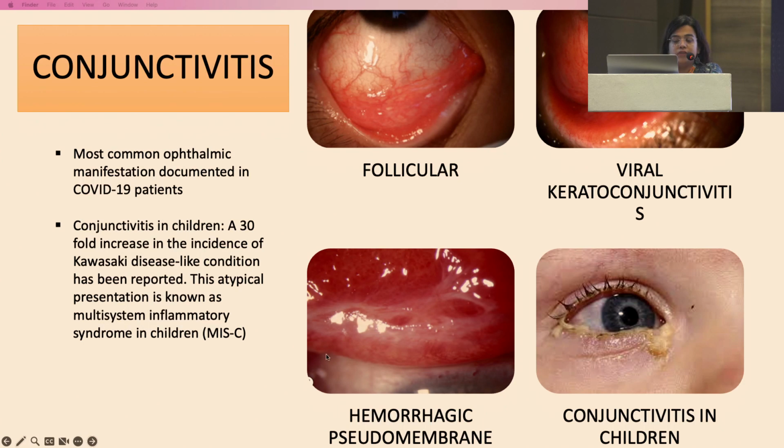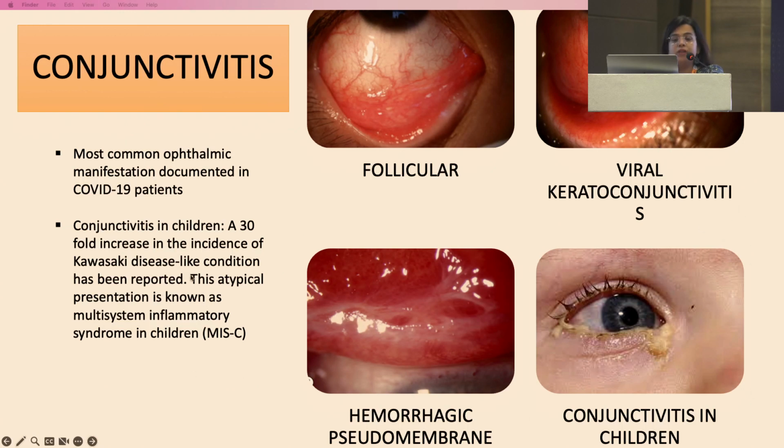Coming to conjunctivitis, which is one of the most common ophthalmic manifestations documented in COVID-19 patients. There are various case reports presenting different forms, the most common being the follicular one and the hemorrhagic pseudomembrane. Also, a few case reports mention that because of corneal involvement, it was a keratoconjunctivitis.